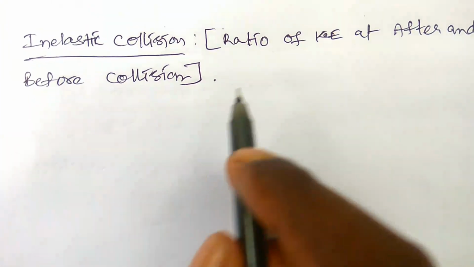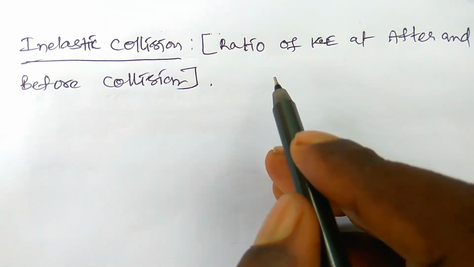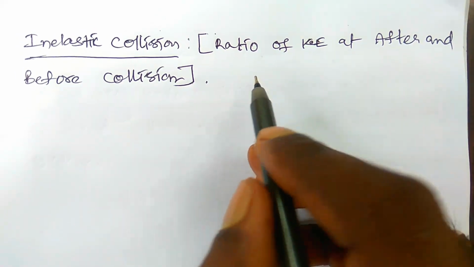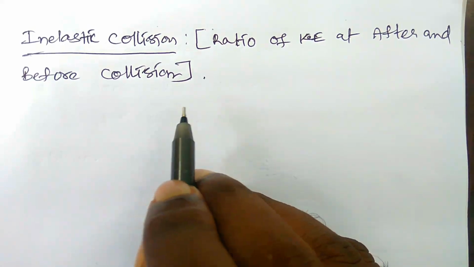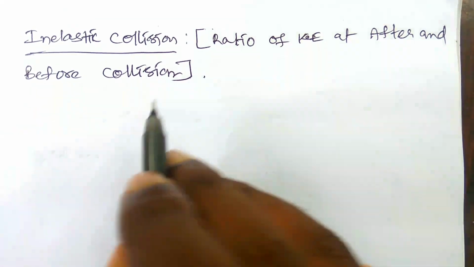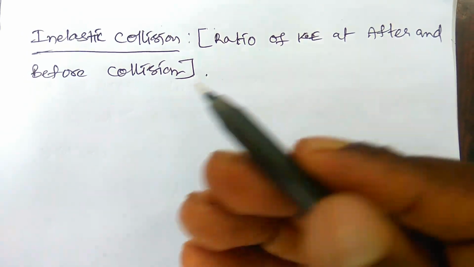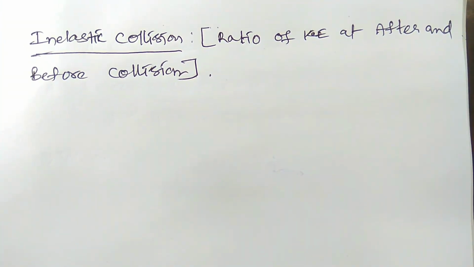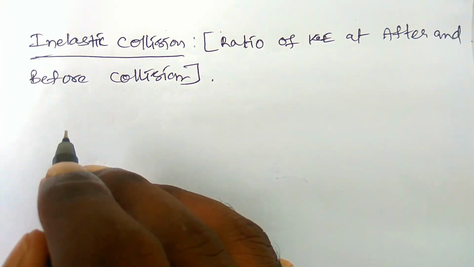Right, you know already the kinetic energy of the system in inelastic collision is not conserved. The kinetic energy before collision is something, and after collision is another. Okay, right, let us see.